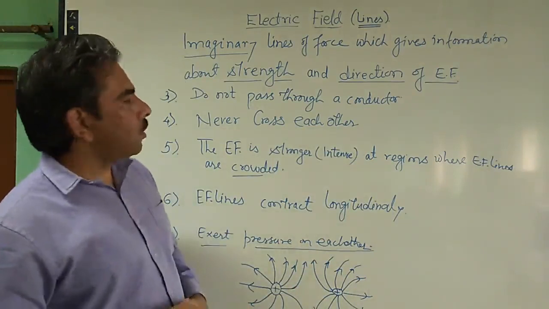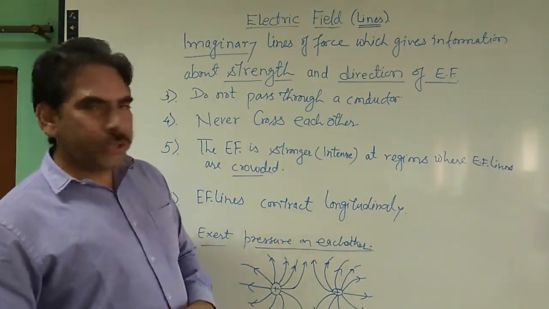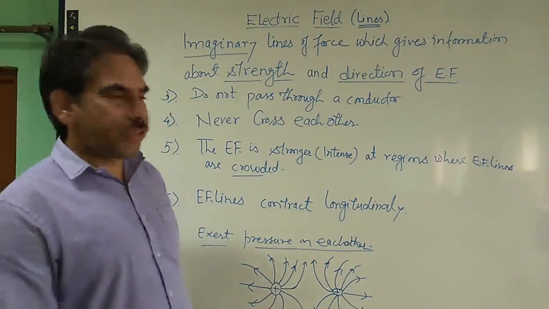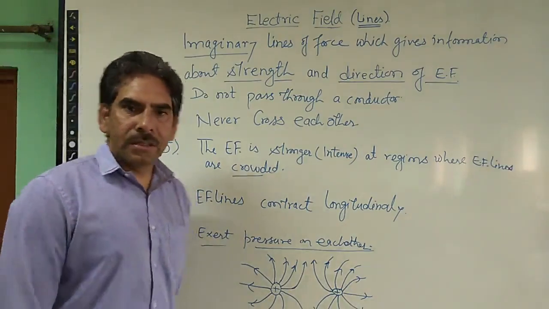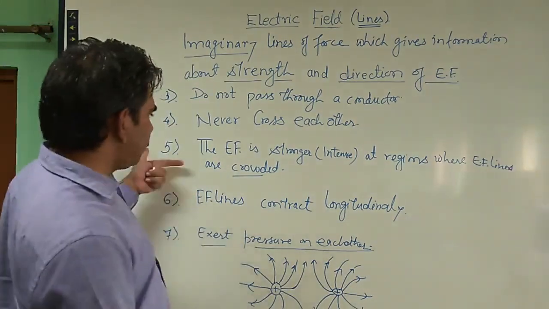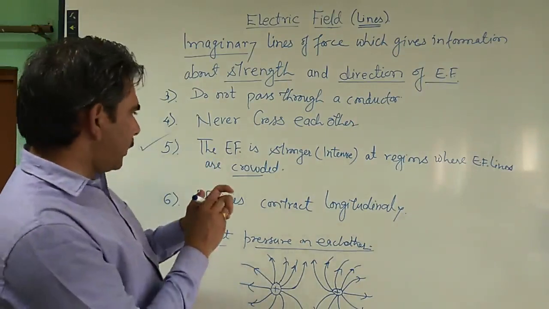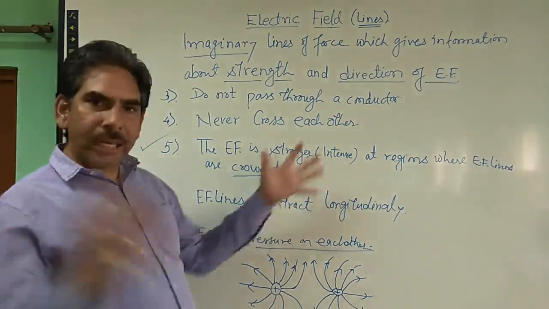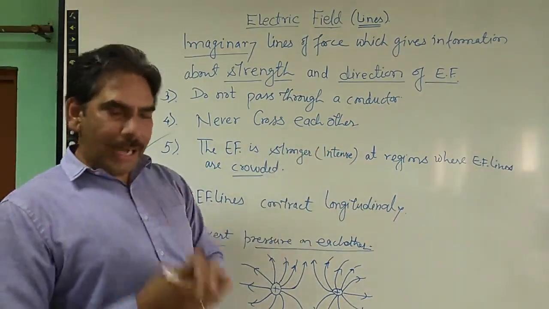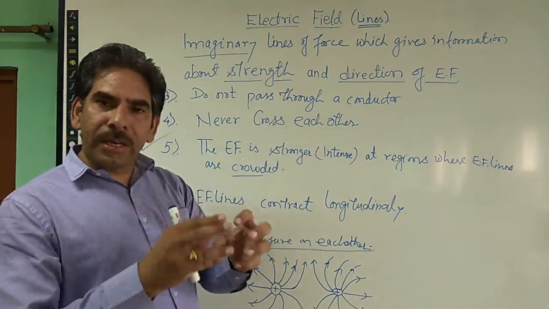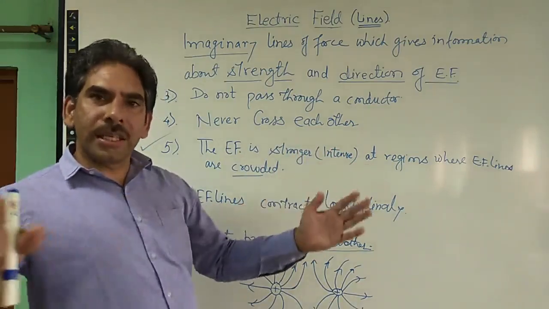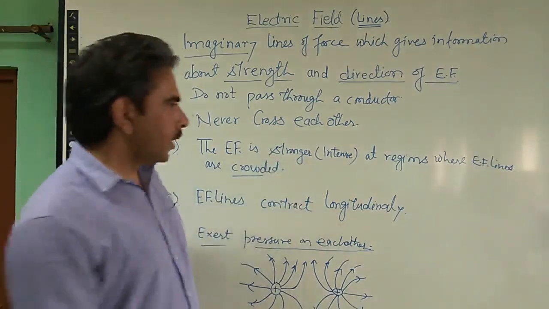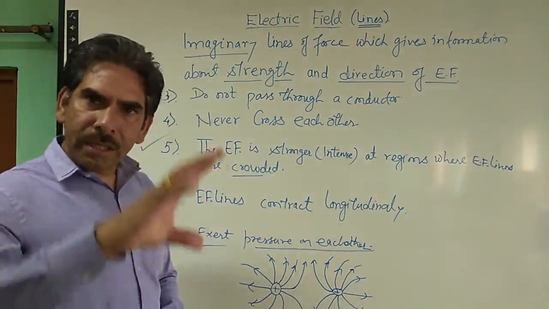So this is about the properties of field lines. One last thing I want to make clear is how field lines represent the strength, intensity or magnitude of the electric field, by this statement: electric field is stronger, or we can say intense, at regions where electric field lines are closer, or crowded, and at regions where electric field lines are wide apart at larger distances from each other, the electric field will be comparatively weaker, or we can say the intensity of the electric field will be less.